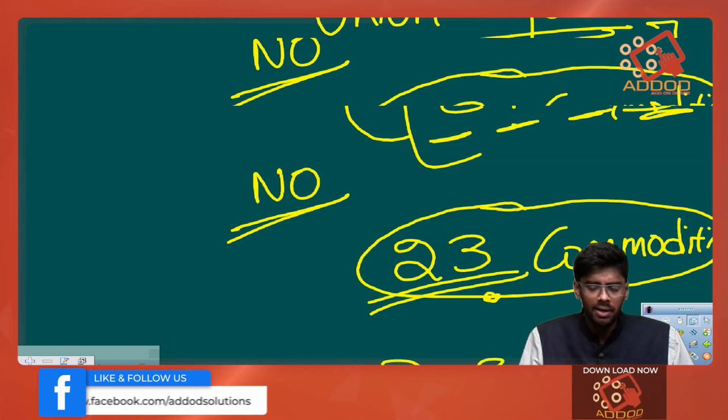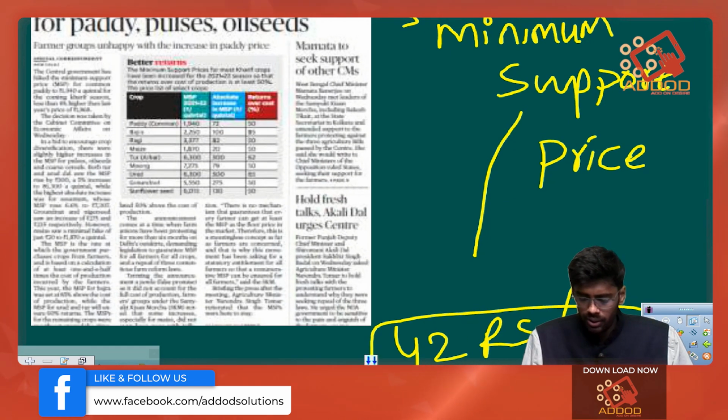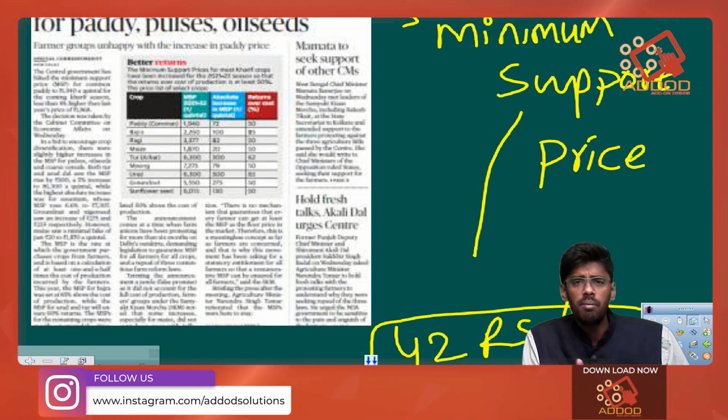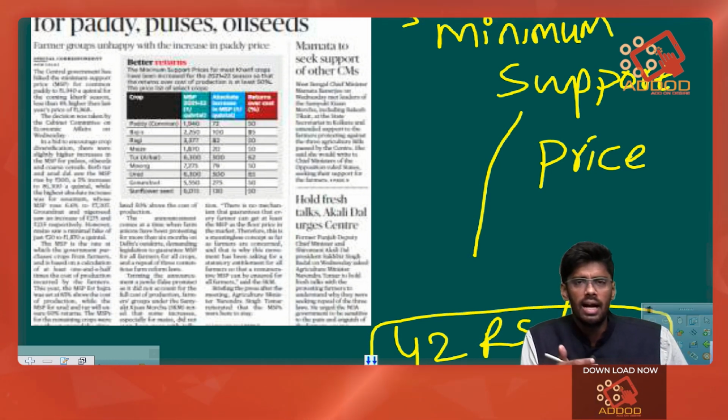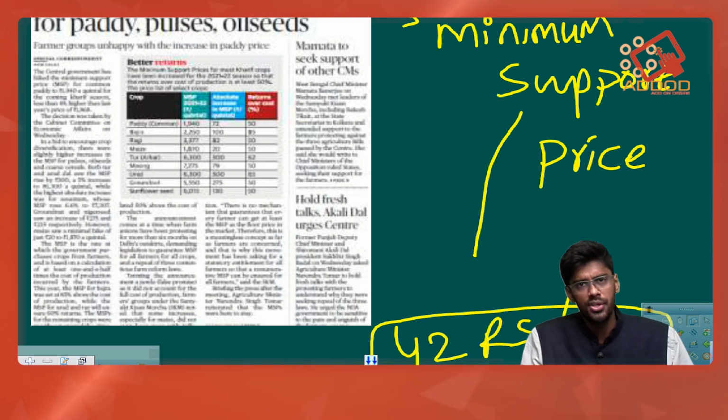So this is with respect to the MSP price, and in the article we can see that there is only a small increase in the minimum support price for paddy and wheat, and that's why farmers are not happy with this decision of the union government.